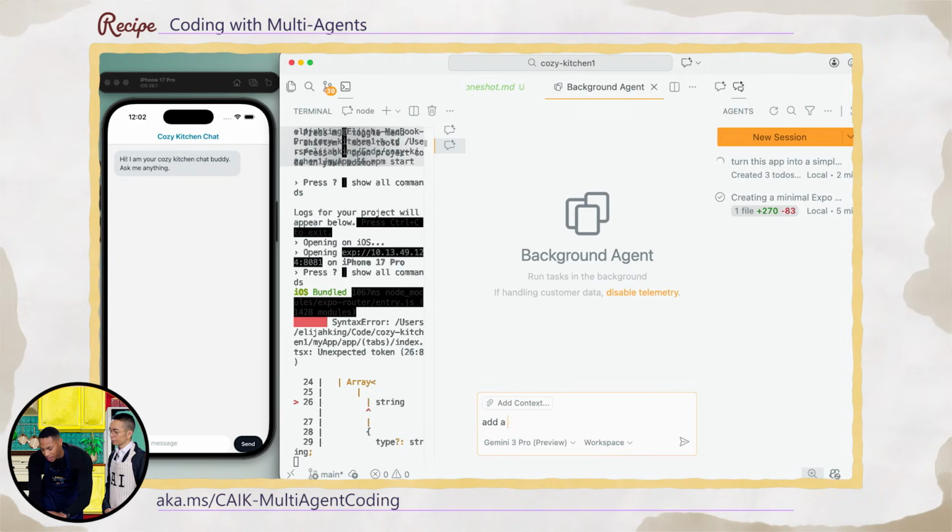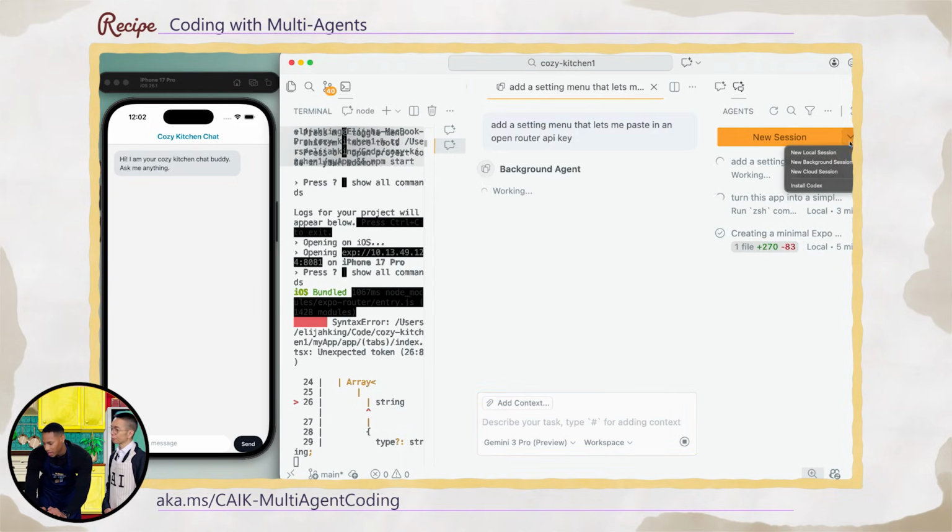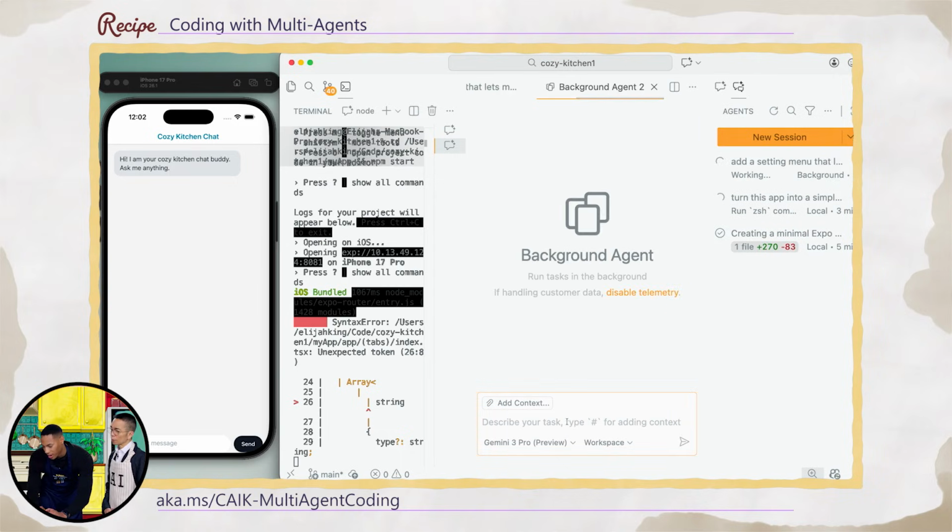Add a settings menu that lets me paste in an OpenRouter API key. Okay, so we're going to use Gemini 3 Pro here, and we're just going to send that off to the background. While that's happening, we're going to create another session here and ask it to make the app look a bit more modern.